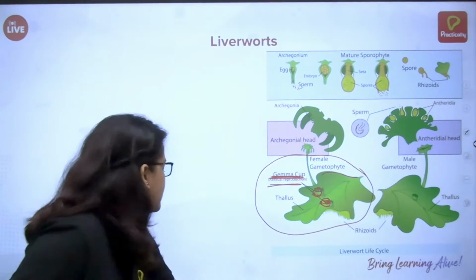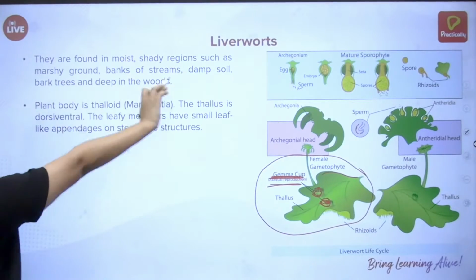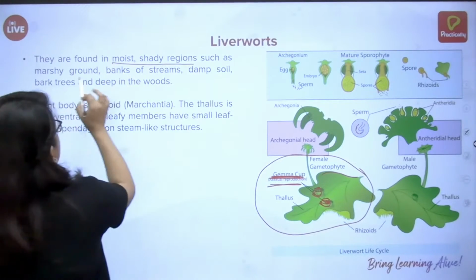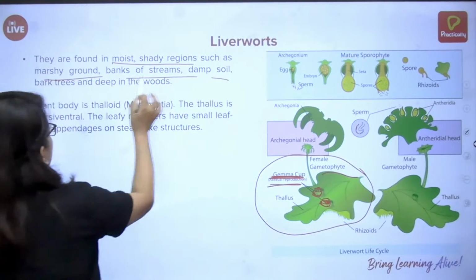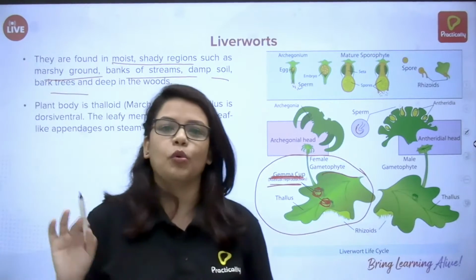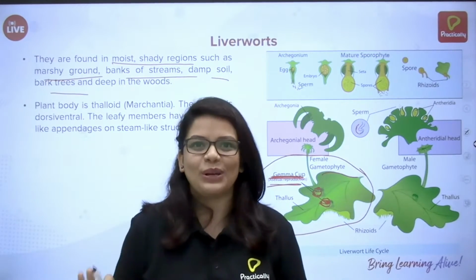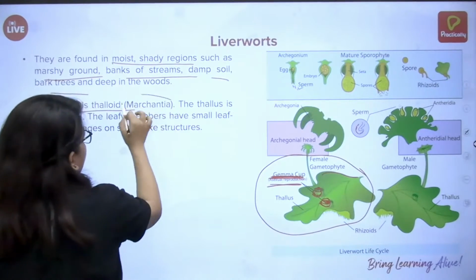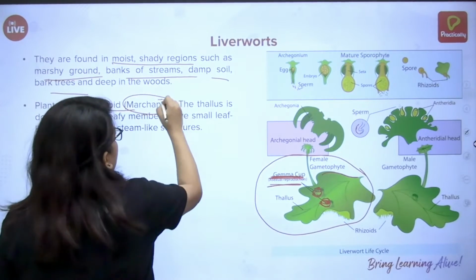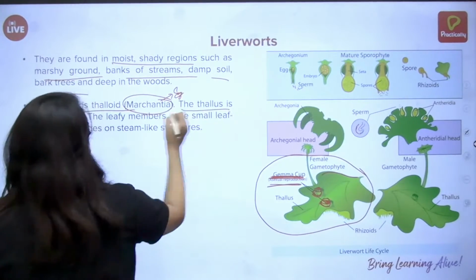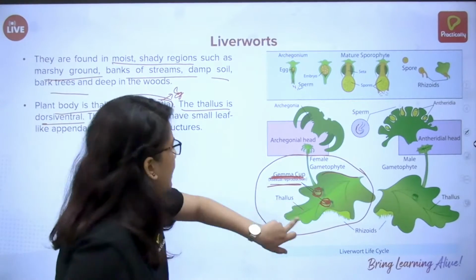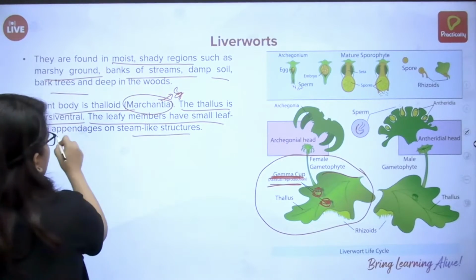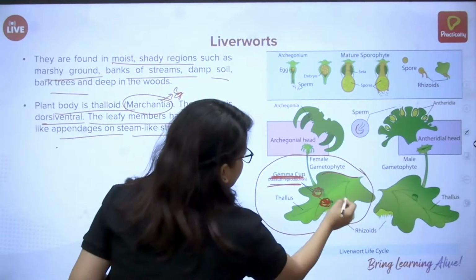Now we read whatever is happening. Liverworts are examples of bryophytes. These are found in moist, shady regions such as marshy ground, banks of streams, damp soil, bark of trees, basically moist areas. That's all you have to remember, basically moist areas. The plant body is thalloid, and again, examples are very important: Marchantia is an example. The thallus is dorsiventral, and the leafy members have small leaf-like appendages on stem-like structures.